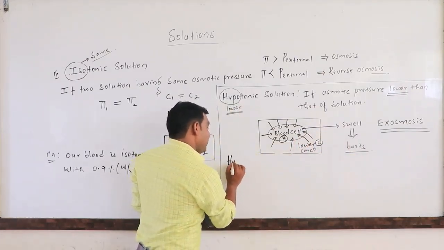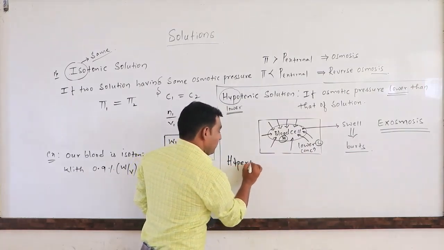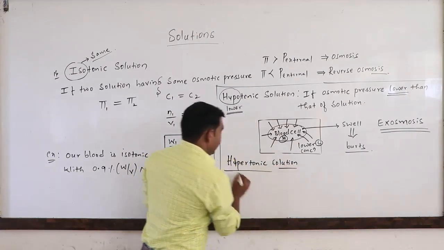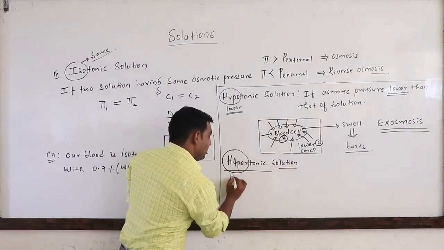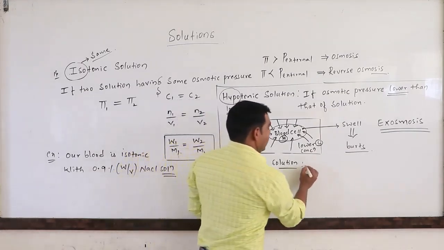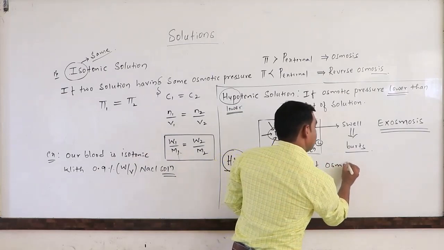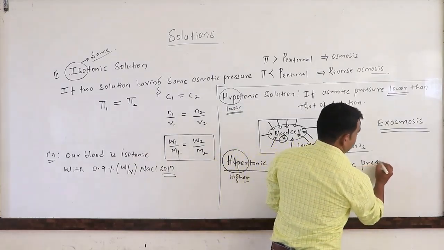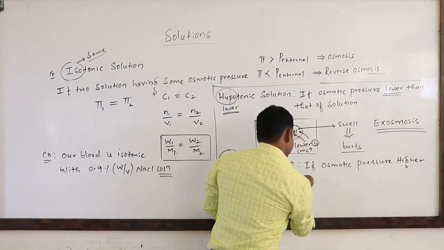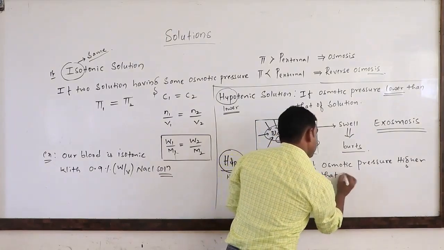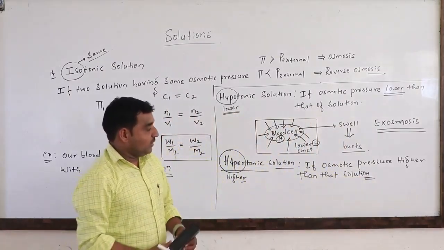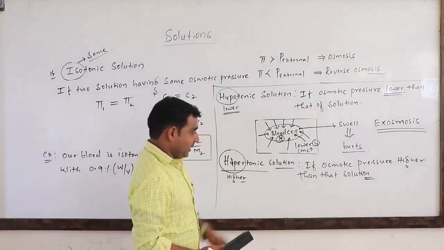And one more is hypertonic solution. Hypertonic solution. Hyper in the sense what? Higher. Hyper in the sense more. What is higher? Osmotic pressure is higher than that of the solution. If osmotic pressure higher than that of solution is known as hypertonic solution. Osmosis through the semi-permeable membrane will occur. That you have to remember.